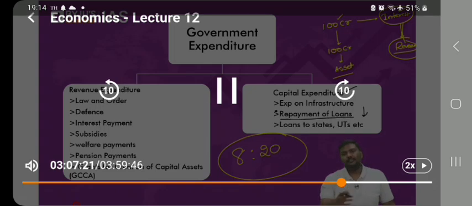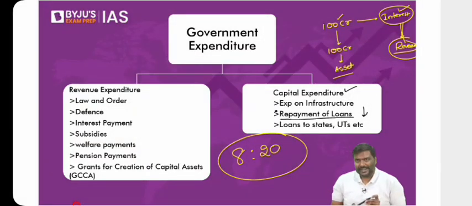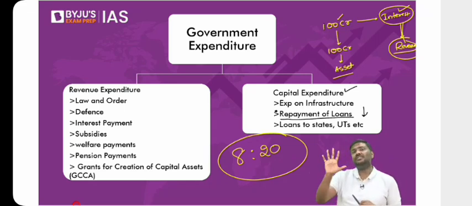For example, have a look at this. The fiscal deficit of the Indian government has consistently increased in the last 5 years. Look at the graph. By the way, the graph is for 10 years. The fiscal deficit has consistently increased for the last 5 years? No. Has the fiscal deficit consistently decreased in the last 5 years? Again, the answer will be no.